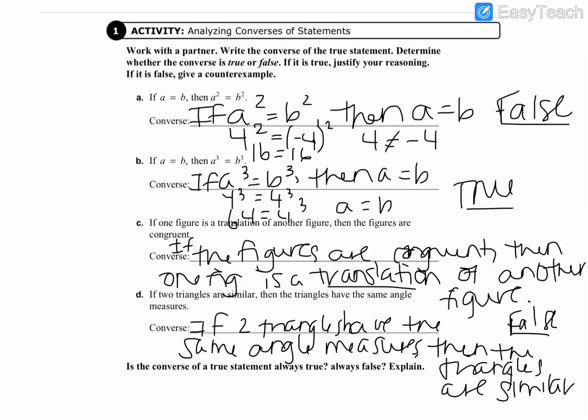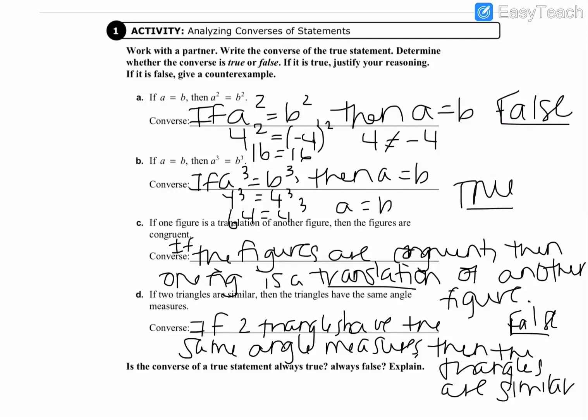Remember we talked about those crazy letters, that I had to be careful the way I said that, AA, AAA and SSS. Those were the proofs of similarity. We know that if we know two of the three angles in a triangle, by default we know the third one because they add up to 180. So if we have two triangles that share the same angle measures, we know that they're going to be similar because the third angle measure has to be the same.